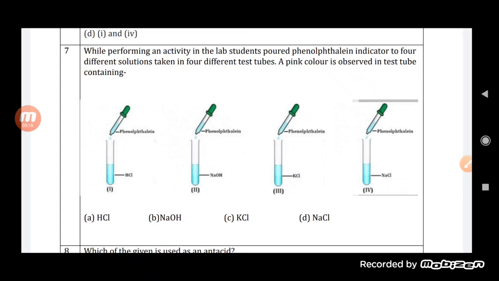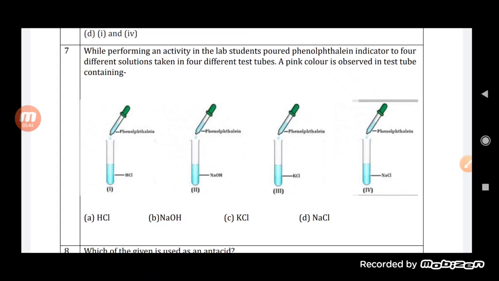So see, we have taken the phenolphthalein. Now look at the first one. The first one is hydrochloric acid. You know that phenolphthalein will not change its color when it is poured into an acidic solution. It will change its color only in a basic solution. So hydrochloric acid is acidic, so no such change in color will be seen